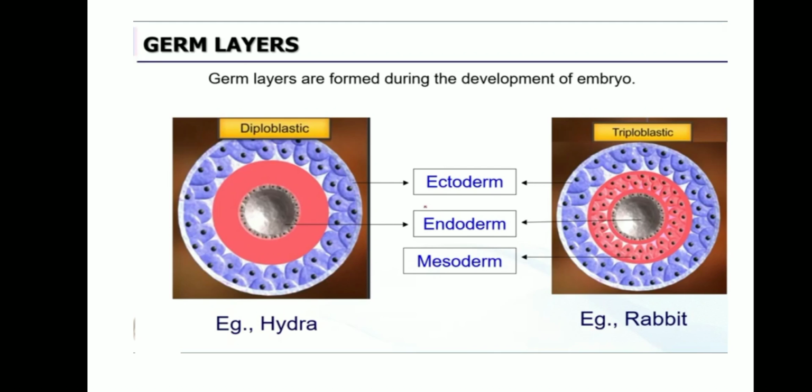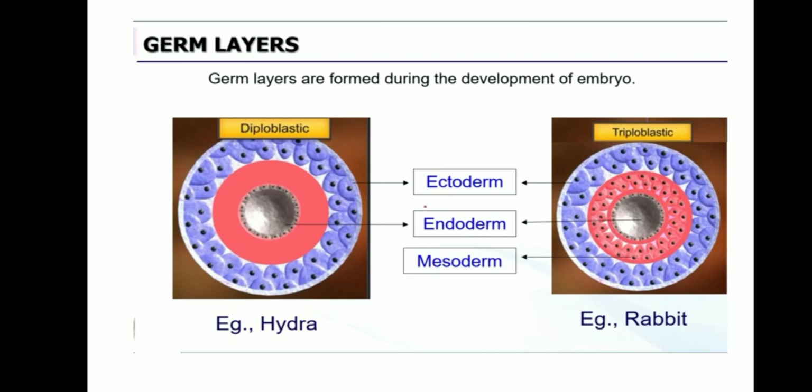So here, there are two types coming under the germ layer. What are they? Diploblastic and triploblastic. Diploblastic means what? Only two layers. That represents what? Two. So only two layers will be present. What are they? Ectoderm and endoderm. See the first picture, only two layers are there.